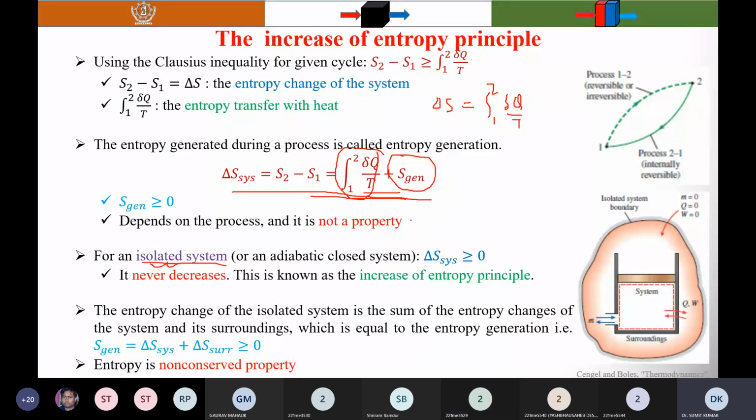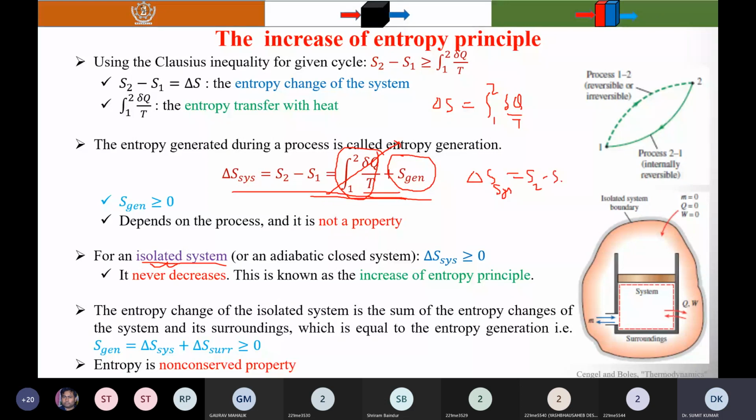So it is an isolated system, meaning here I assume that there is no heat transfer. So this term becomes zero. What you will find is delta S, here I have written isolated system, subscript sys means isolated system I am talking about, and that is equal to S2 minus S1, which is equal to S gen.